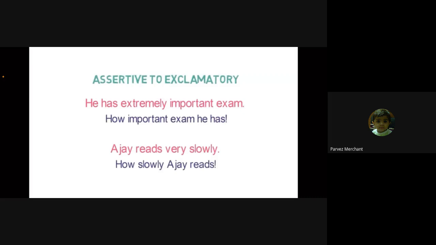Ajay reads very slowly. What is the adverb that we remove? Which adverb do we remove? Anyone? एडवर्ब क्या है उसमें? Audible?